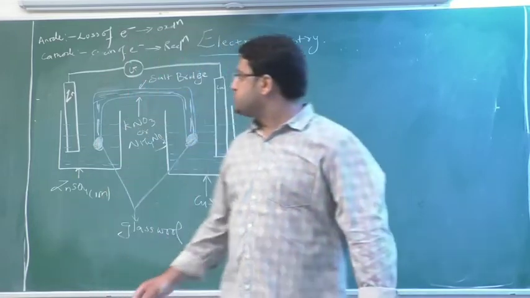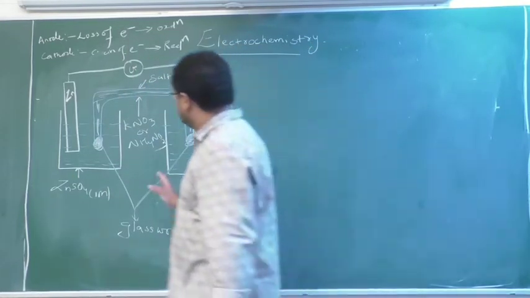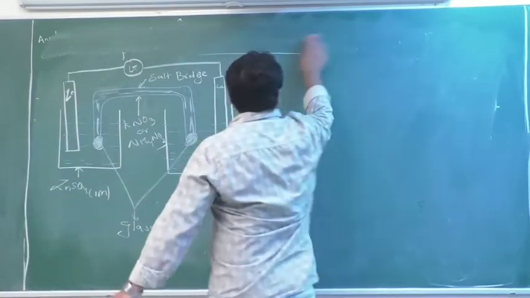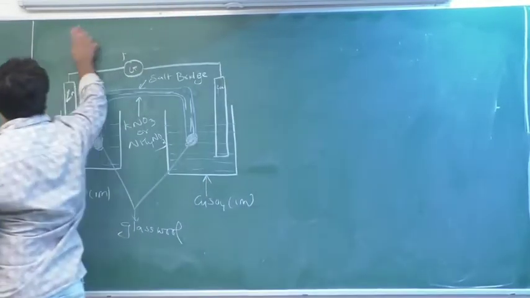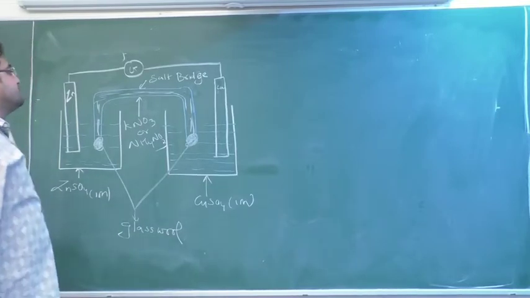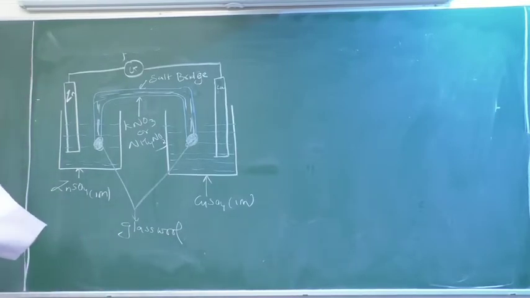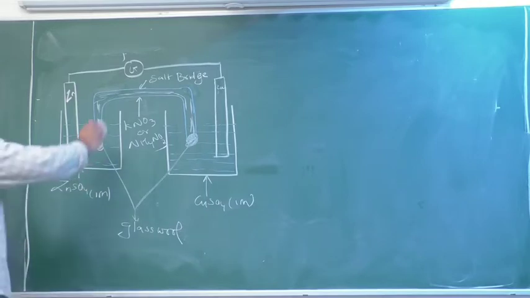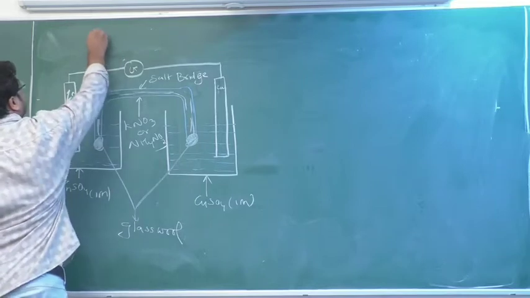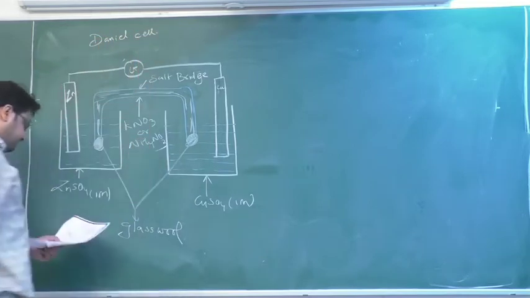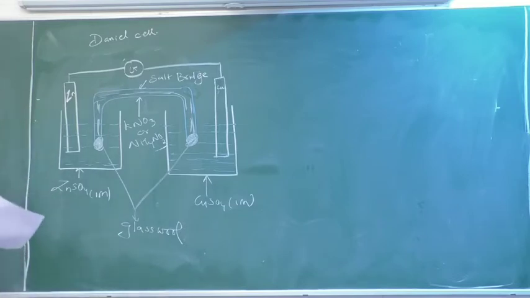So I have shown here the arrangement of the radial cell. You can see here. This question can appear as a theory question in exams, especially in boards. It's a very important and very simple question. See, this is the radial cell, or I can say electrochemical cell. The question will come as a short note on the radial cell.